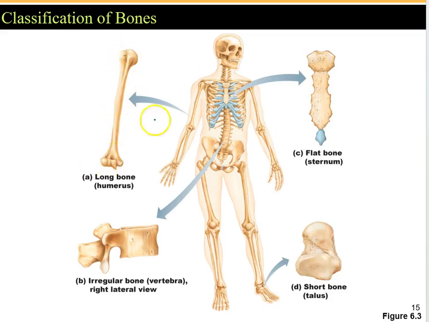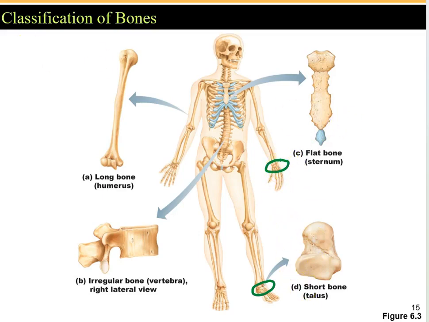It's not about their size, so we can find them in our arm, our forearm, the fingers, our thigh region, our leg, and also the toes. And then the short bones are found in the tarsal region, the ankle, and also the carpal bones in our wrist.